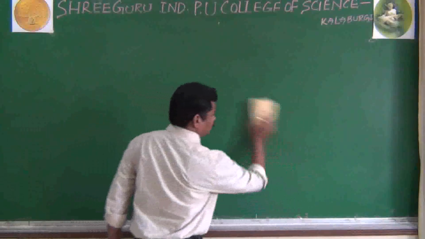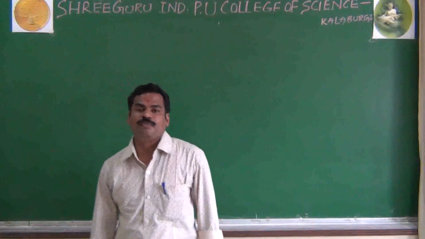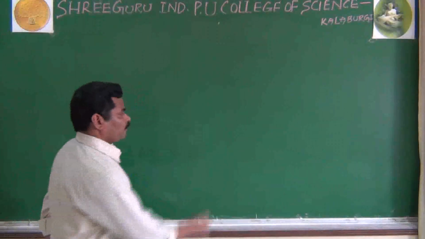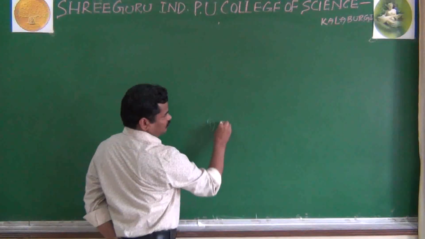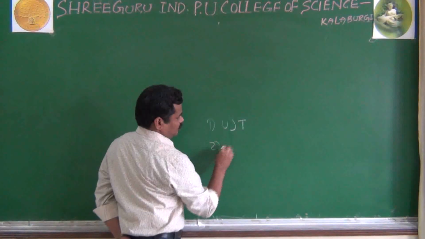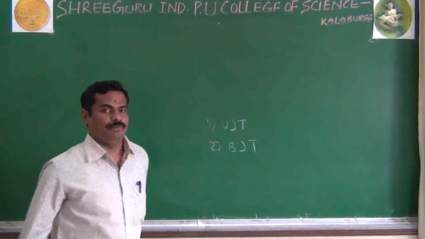And now we go for, in broad, we can classify transistors into two types. One is called your UJT, and another one is called your BJT. UJT and BJT.